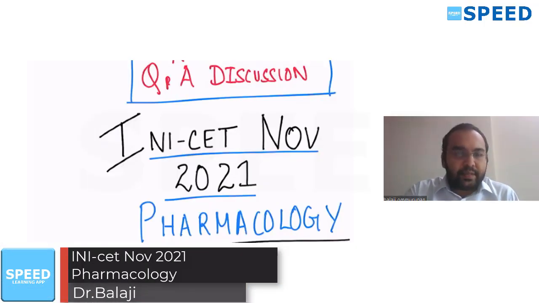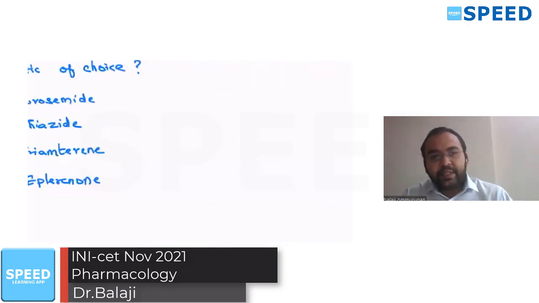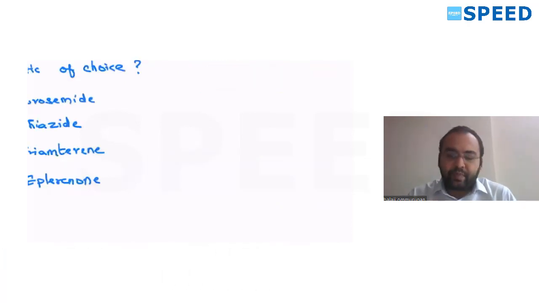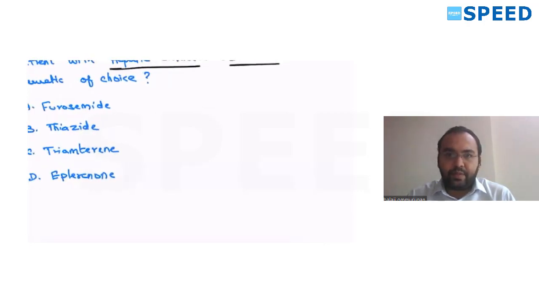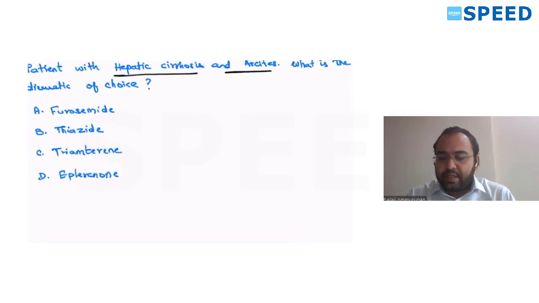So let's start the first question. Patient with hepatic cirrhosis and ascites. Okay, so this is cirrhotic edema. What is the diagnosis here? It will be cirrhotic edema. Just remember this: ascites with cirrhosis.